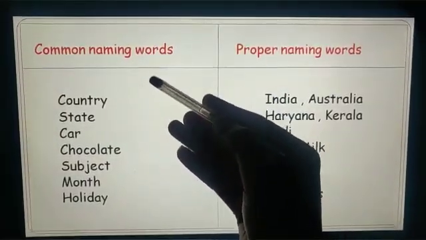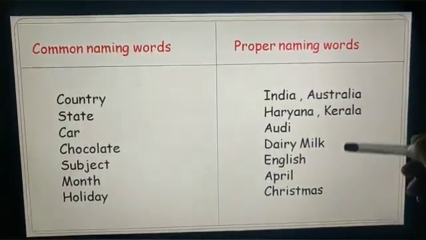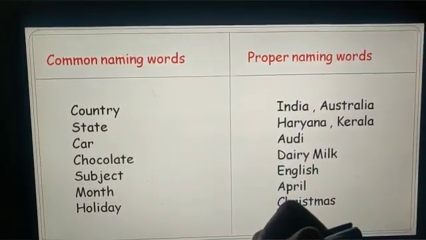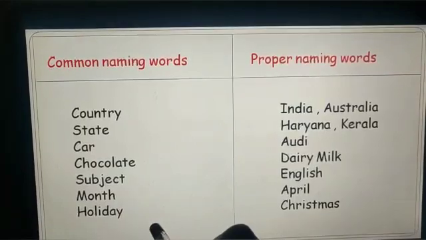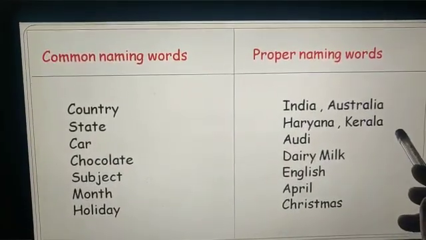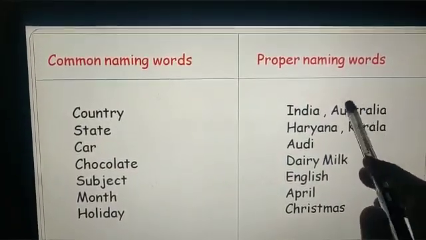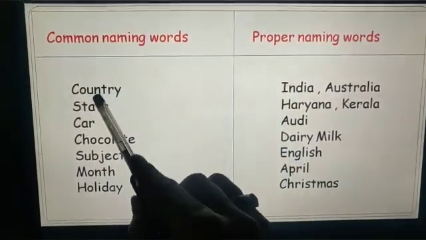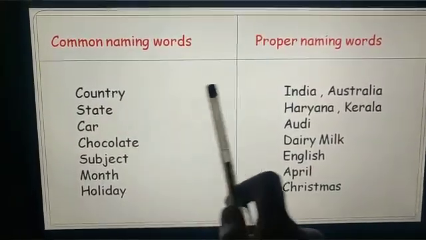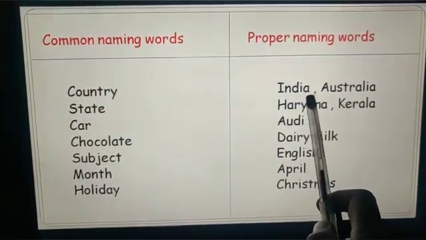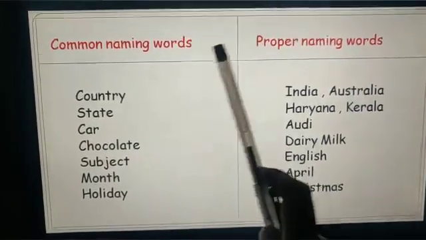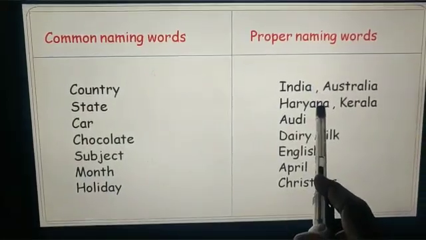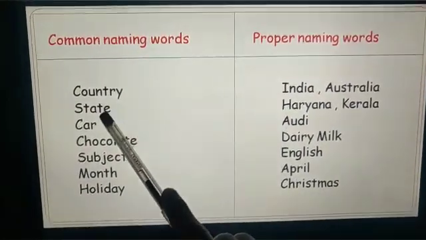Here I have written a few common naming words and proper naming words. For example, I am a teacher. Teacher is a common naming word, but my name is Sakshi, so Sakshi is a proper naming word. Country is a common naming word, but a particular country is India or Australia. State is common, a particular state is Haryana or Kerala.